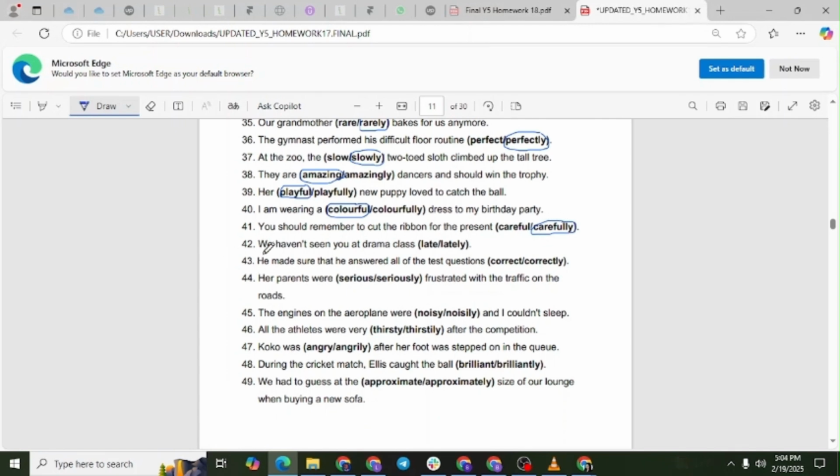Question number 42. We have not seen you at drama class lately. Explanation. Lately means recently, which fits the meaning of the sentence. Late refers to time delay and would not be correct in this context.